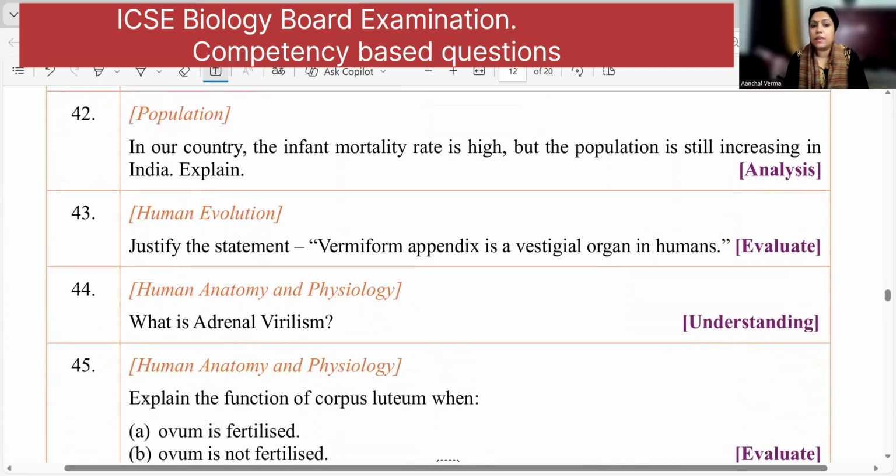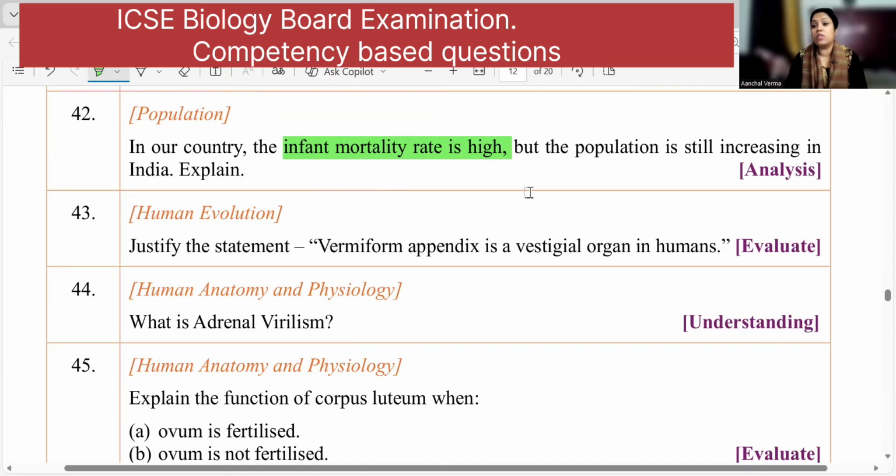In a country, the infant mortality rate is high, but the population is still increasing in India. Explain. Since in our country the infant mortality rate is high, but still the population is increasing because too many children are born.